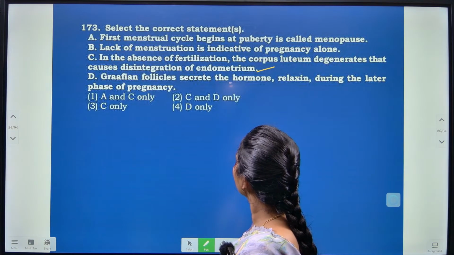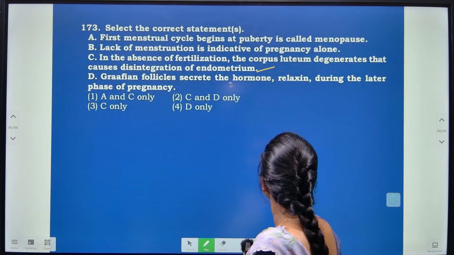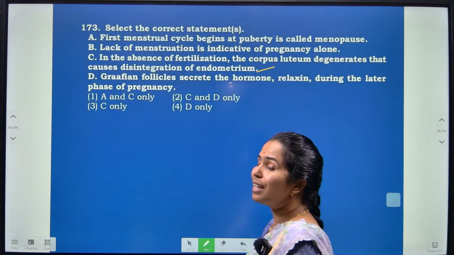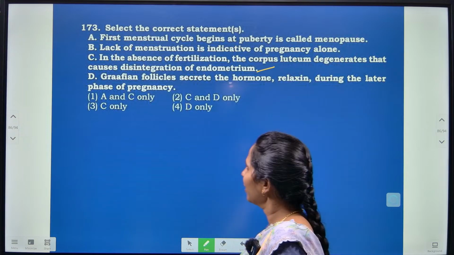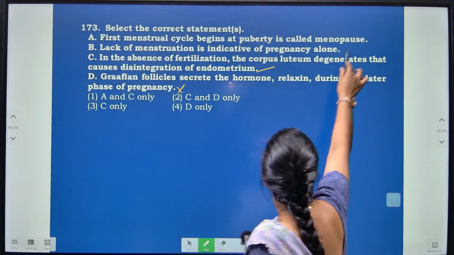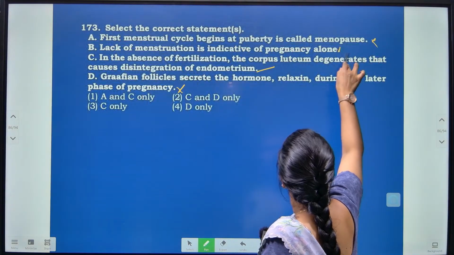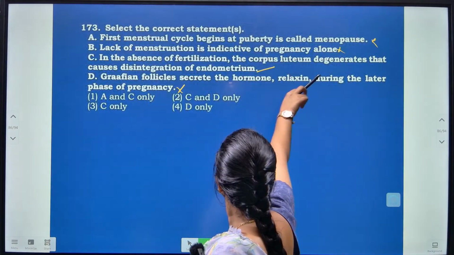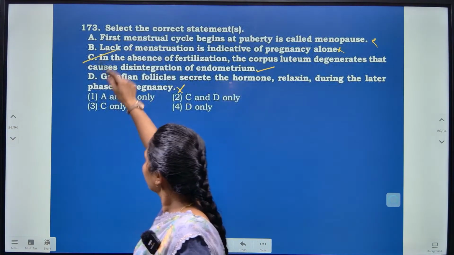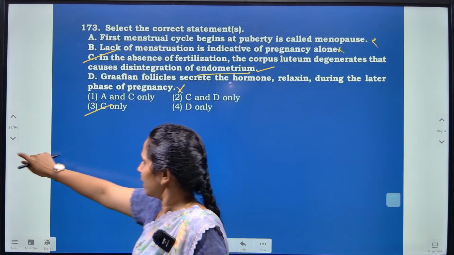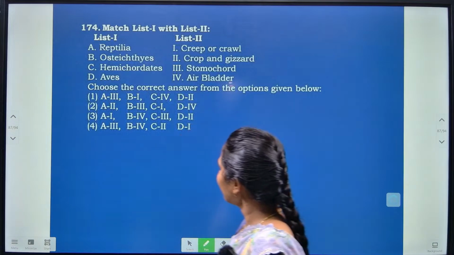Graafian follicles secrete the hormone relaxin during the later phase of the pregnancy. It is not the Graafian follicle, it is the corpus luteum here. Okay, so only option C is going to be the correct option here. That is, in the absence of fertilization, the corpus luteum degenerates and it leads to the disintegration of the endometrium. Option C is the right option for the given question, right.